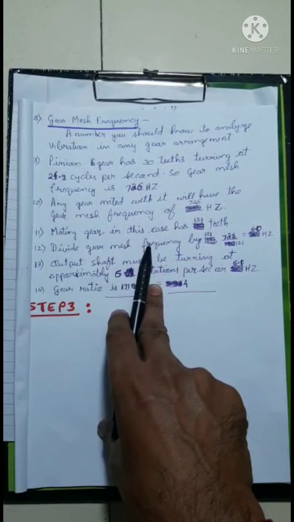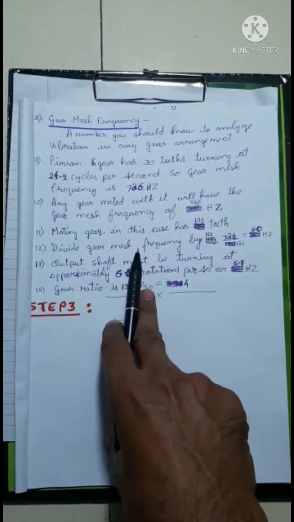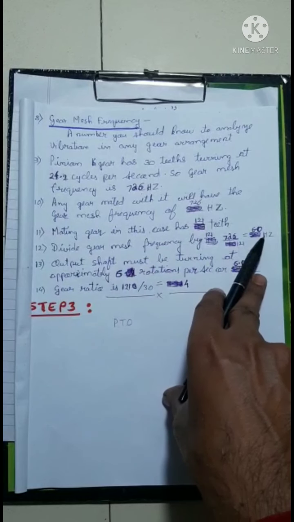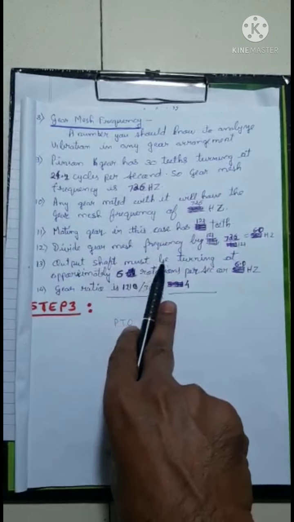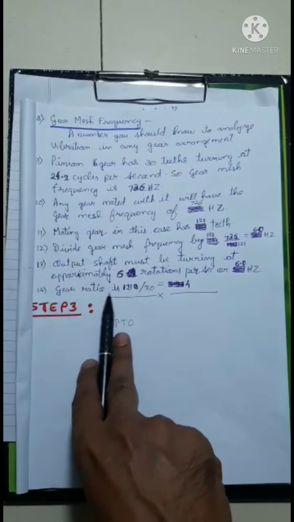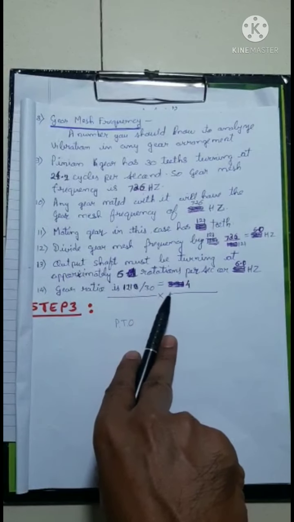The mating gear in this case has 121 teeth. So divide the gear mesh frequency by 121, and you will get 6 hertz. So the output shaft must be turning at approximately 6 rotations per second, that is 6 hertz. The gear ratio is 121 by 30, that is 4.